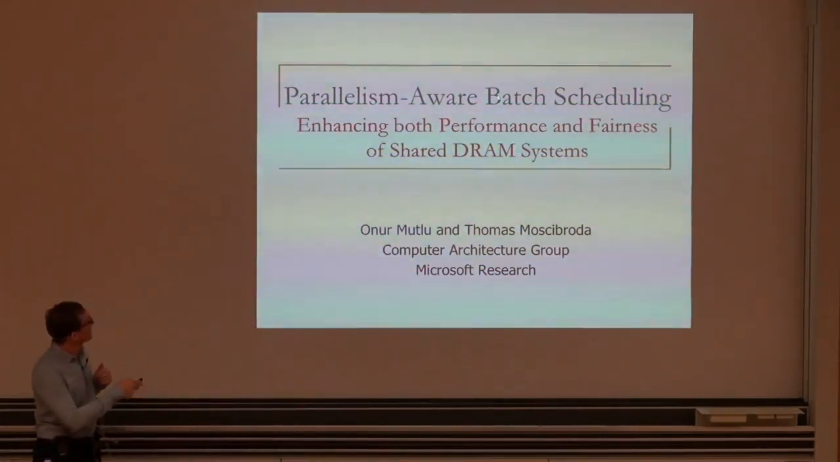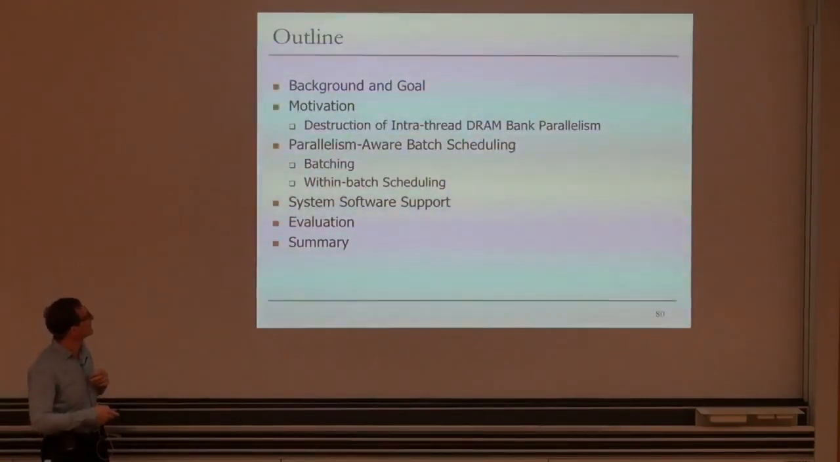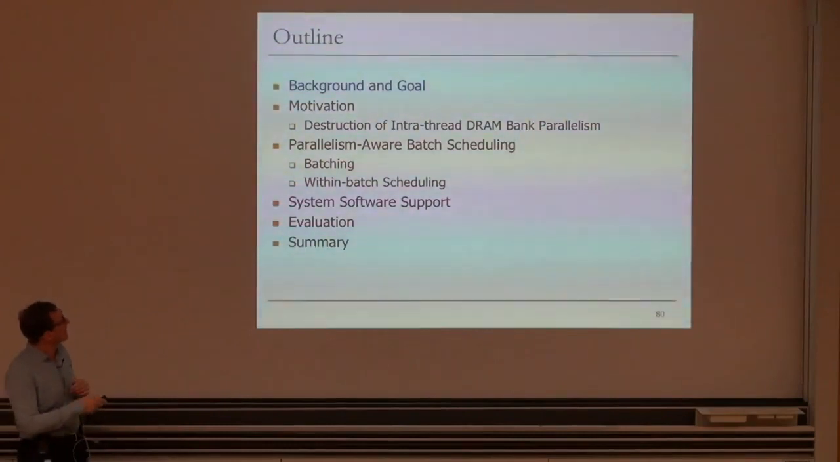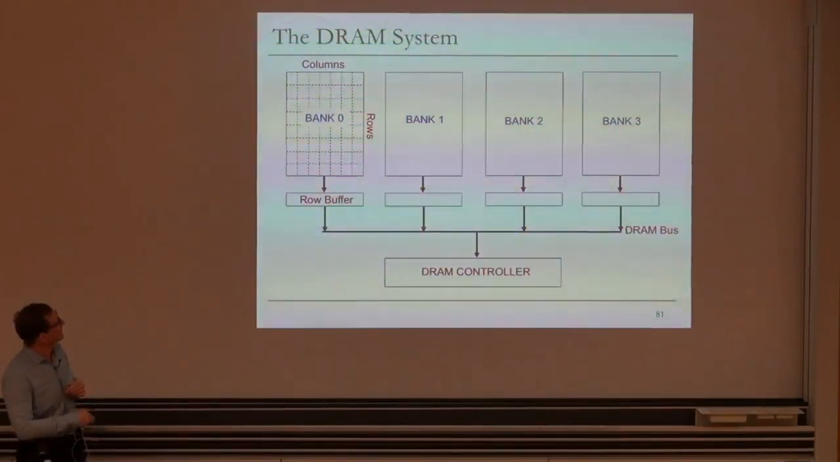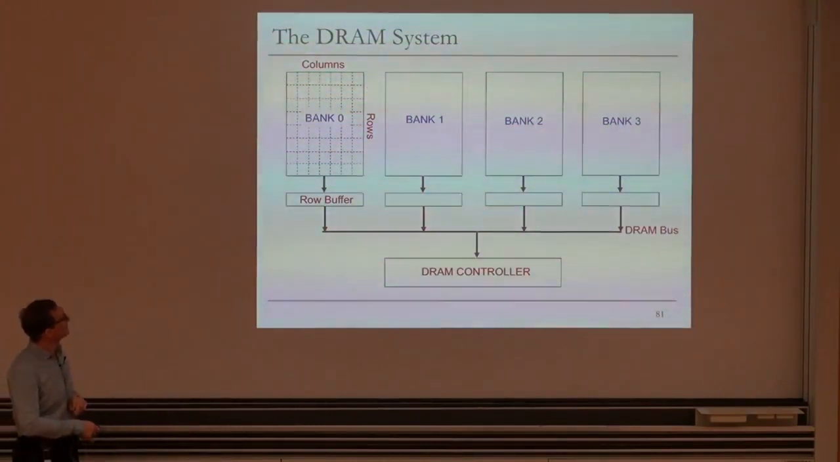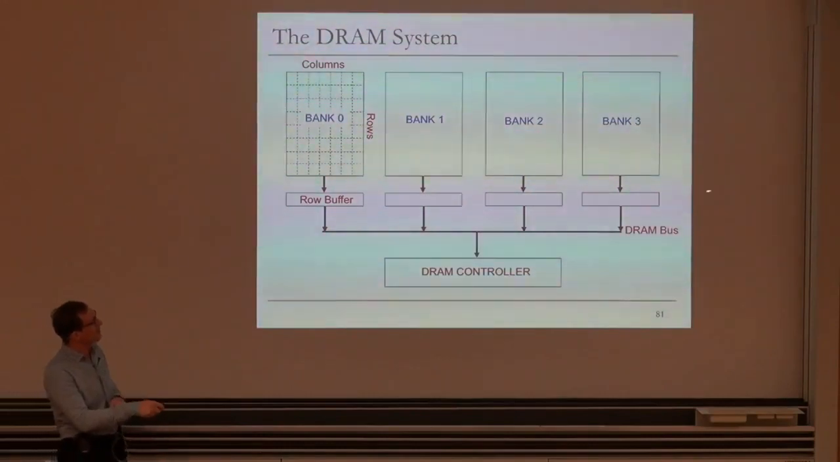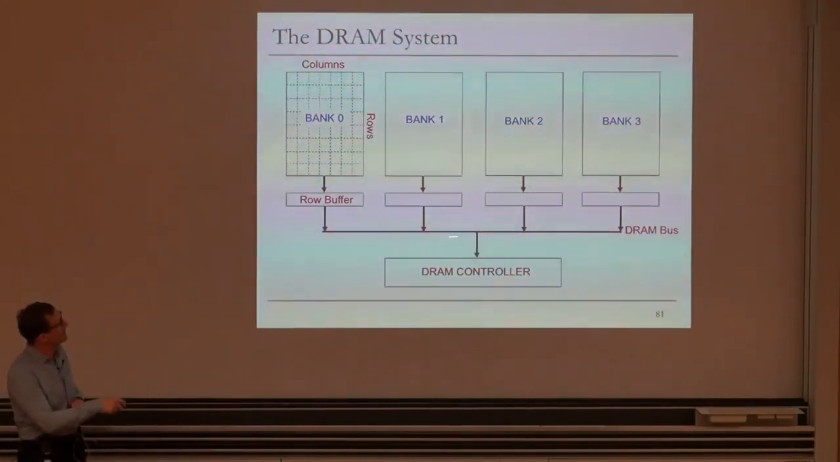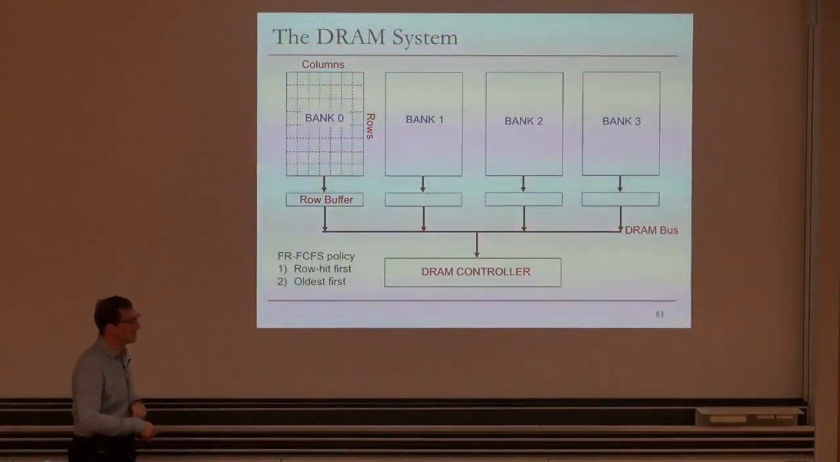Okay, so I'll talk about parallelism-aware batch scheduling, enhancing both performance and fairness of shared DRAM systems. This is the outline. Basically, I'll give background and goal first, and then we'll take it from there. So a DRAM system looks like this at some abstraction level. Basically, you have banks that consist of two-dimensional arrays of columns and rows, and data can be accessed only from the row buffer. Each bank has a row buffer, and you get bank-level parallelism by overlapping accesses to different banks. And a DRAM controller orchestrates that bank-level parallelism.